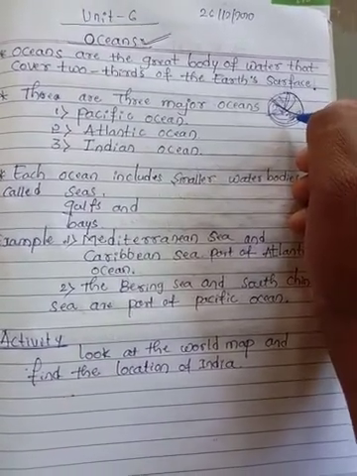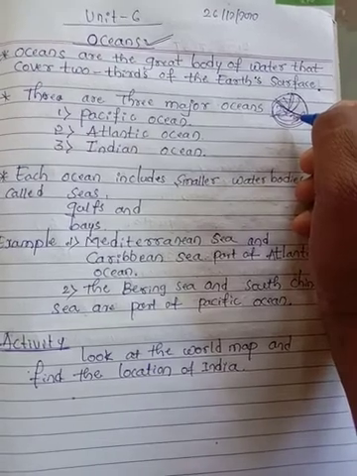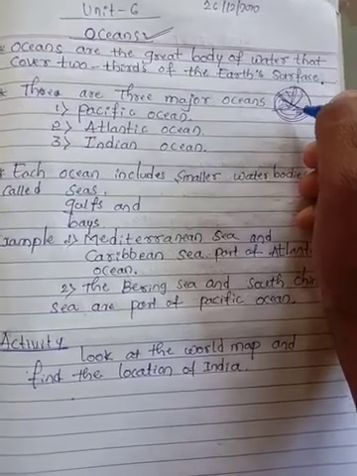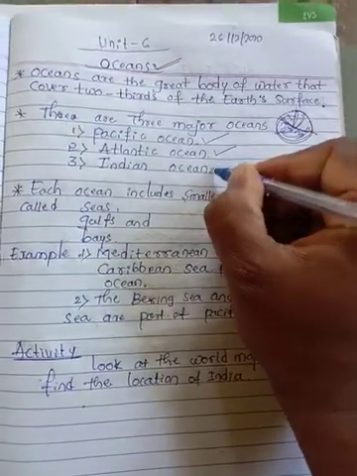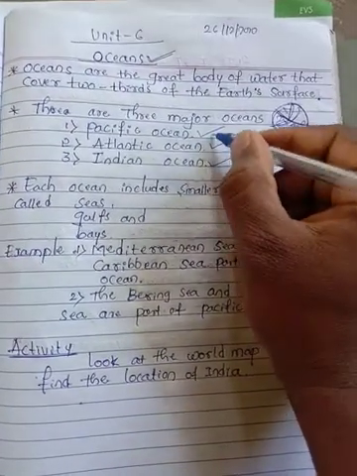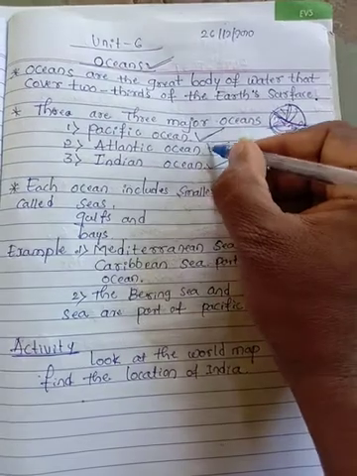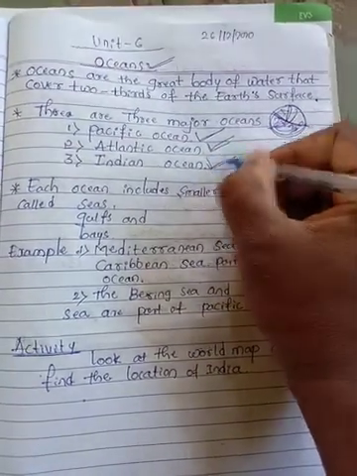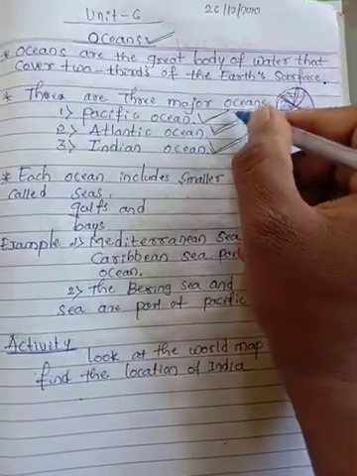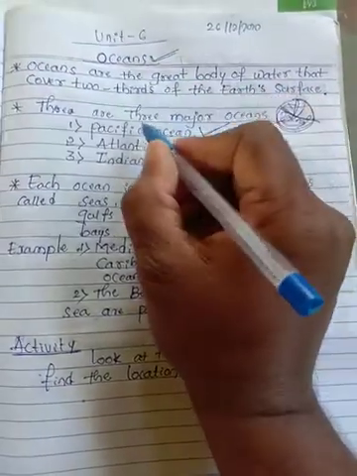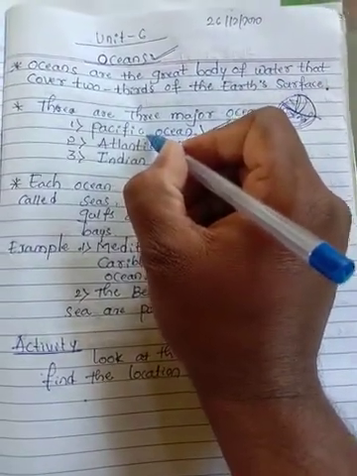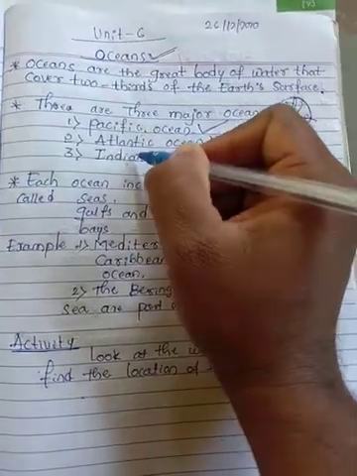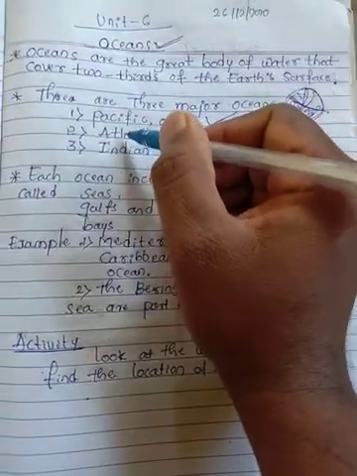There are three major oceans on the earth. How many major oceans? There are three major oceans. Those are the Pacific Ocean, the Atlantic Ocean and the Indian Ocean. Out of the three, the Pacific Ocean is the largest ocean, and compared to the Atlantic, the third one is the Indian Ocean.